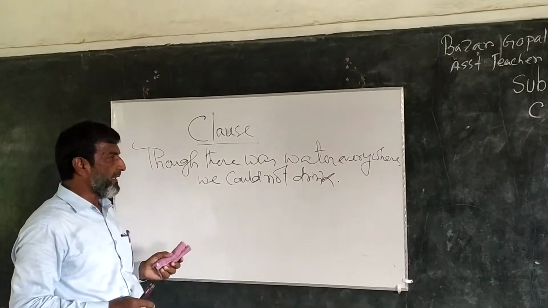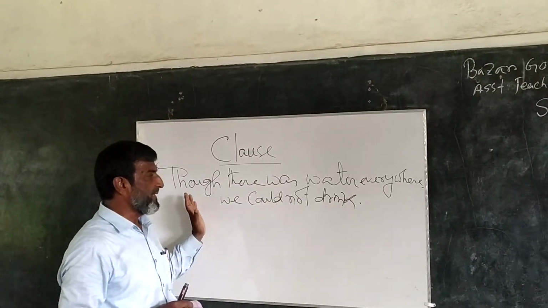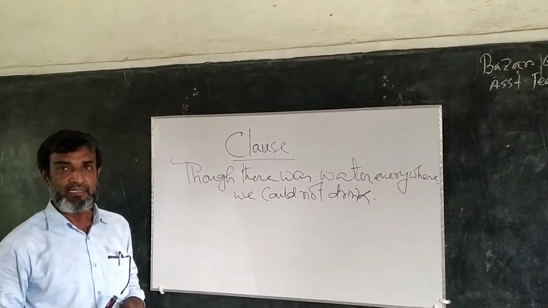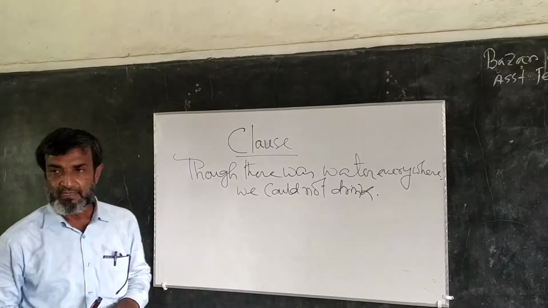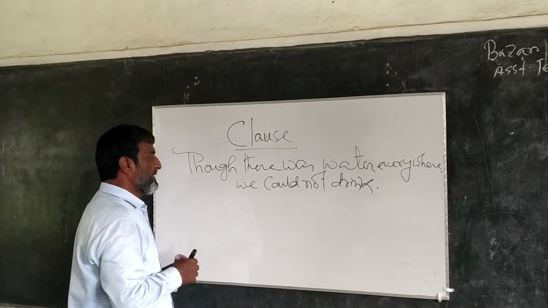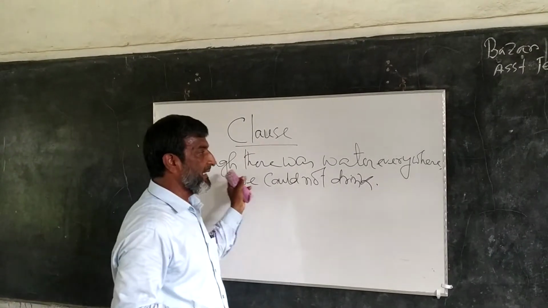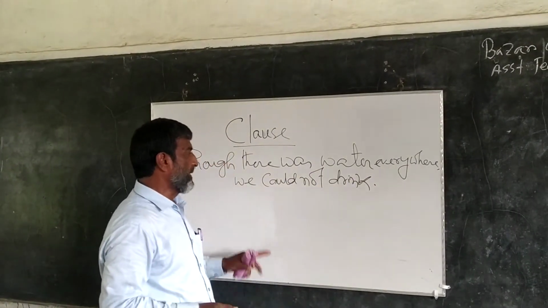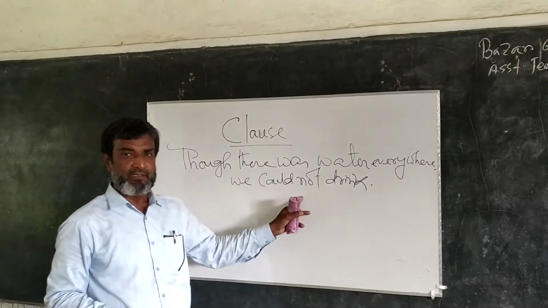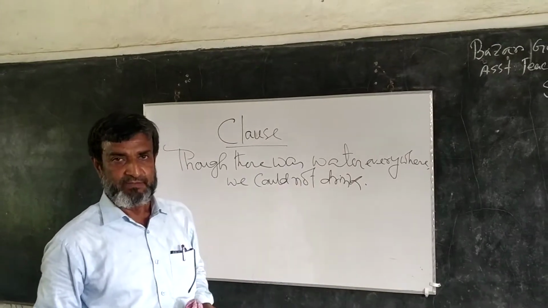I told you that a clause is a group of words having a subject and predicate of its own, but is used as a part of a greater sentence. The first part cannot give us a clear meaning, but when it depends on the second part, it gives us a complete sense.